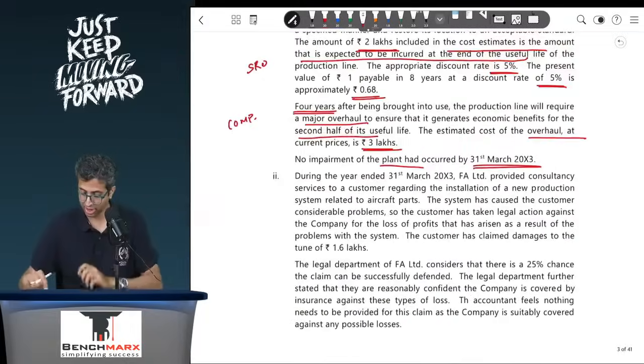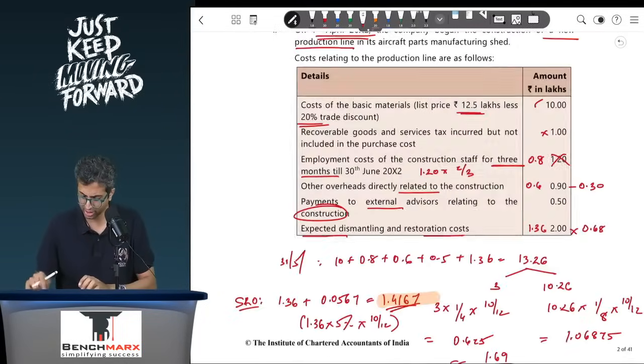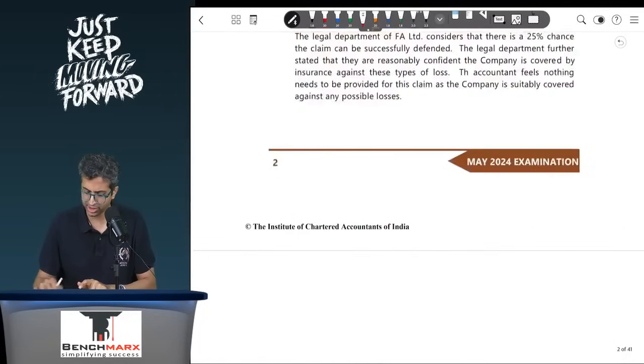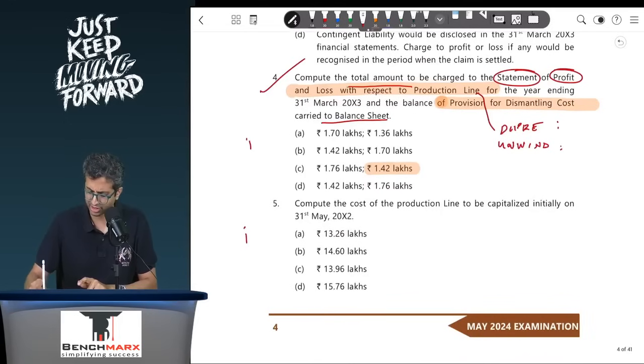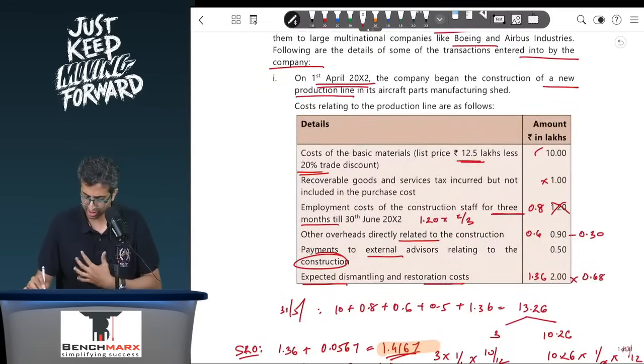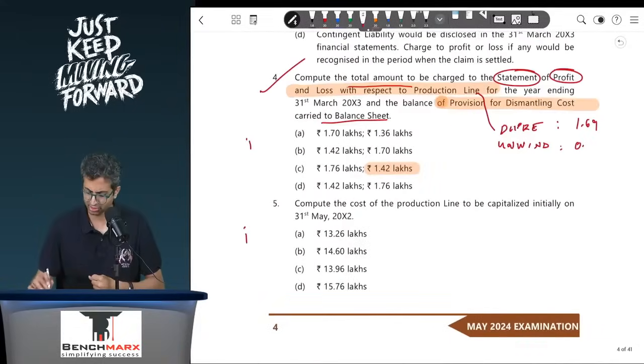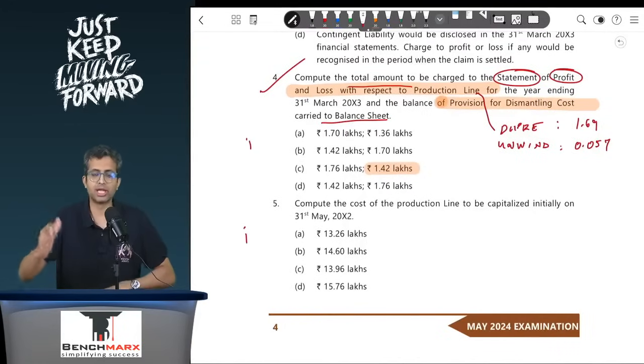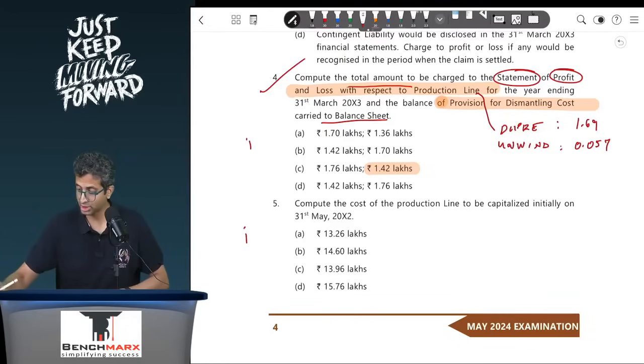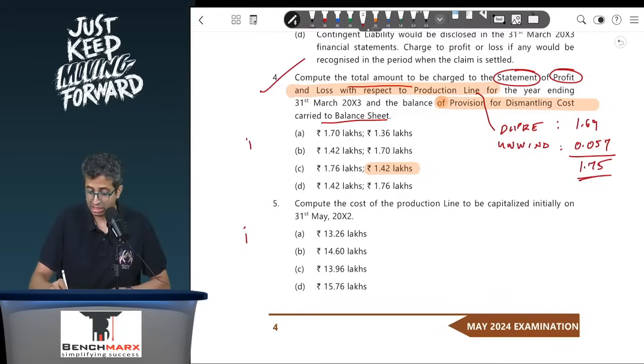So the depreciation that you can see over here, that you must have calculated, your total depreciation is around 1.69. So that 1.69 or 1.7 as the case may be would be the depreciation, and your total unwinding, if I take it up to 2 or 3 decimals, is 0.0567, so that is, let's say, 0.057. Now this can be said to be directly linked to the production line. So if I total this, 1.69 plus 0.057 comes to around 1.747 or 1.75 approximately. The closest to that number is 1.76, and hence this also makes sense.